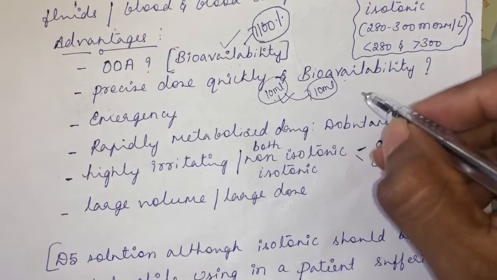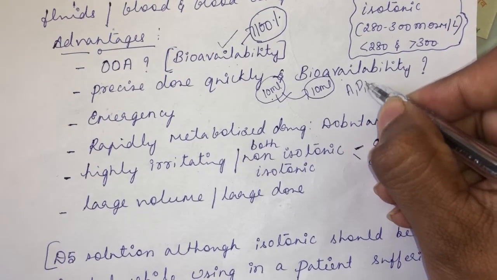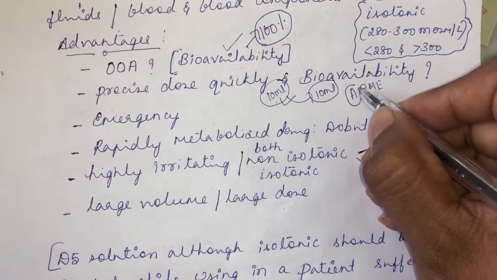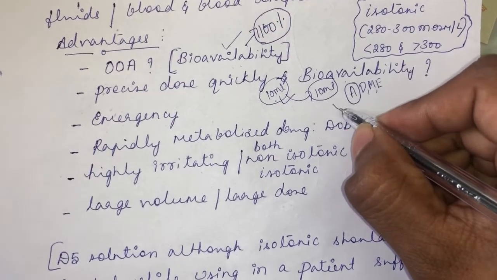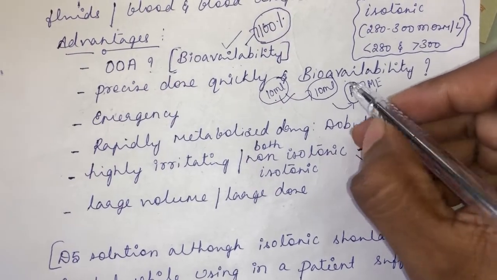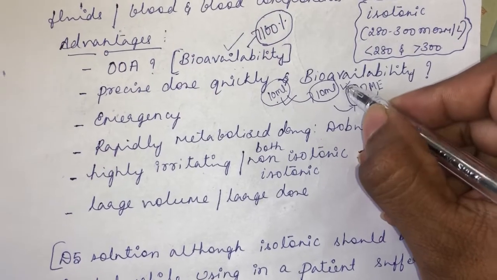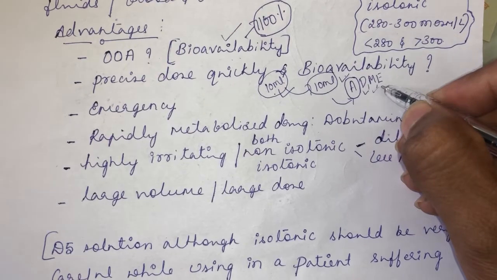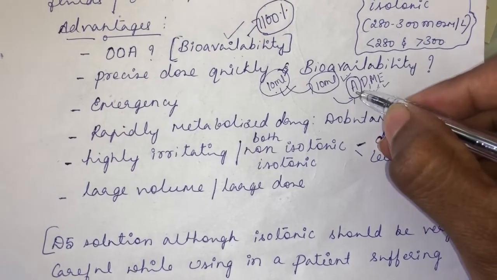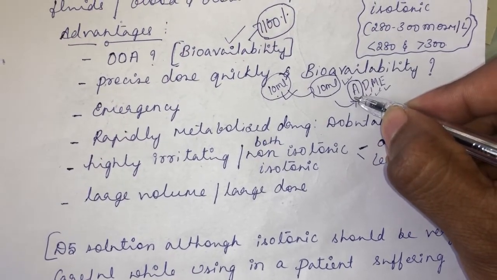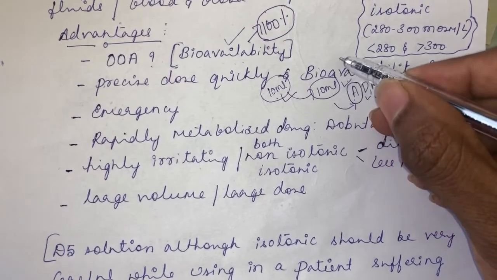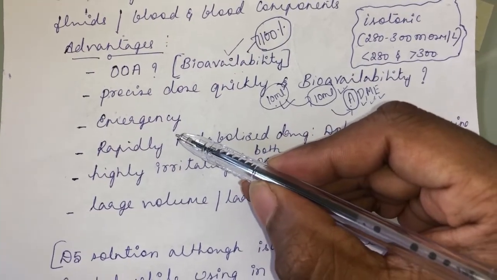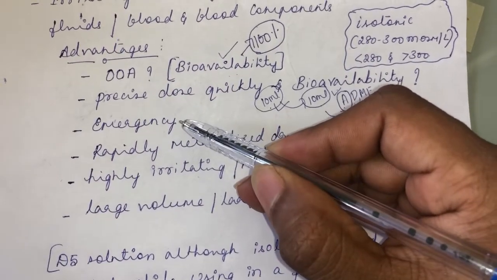Then the pharmacokinetic features, see ADME: absorption, distribution, metabolism and excretion. There is no absorption in the case of the intravenous route. See, the drug has already directly entered the systemic circulation. So this absorption factor is not there in the intravenous route. Only the drug has to get distributed, metabolized and excreted out. The absence of absorption is also one of the reasons why the bioavailability is 100%. And in an emergency situation, obviously this intravenous route will be the route of